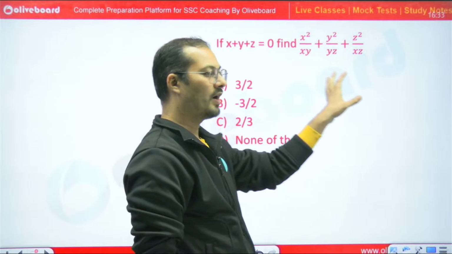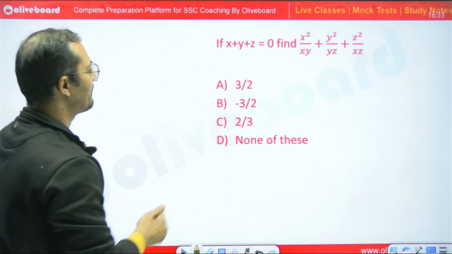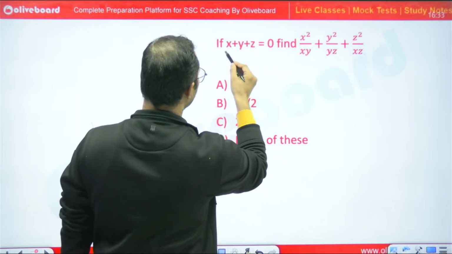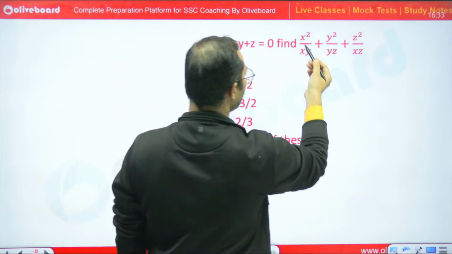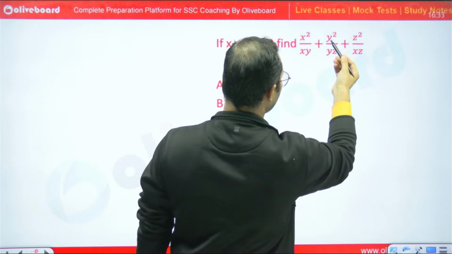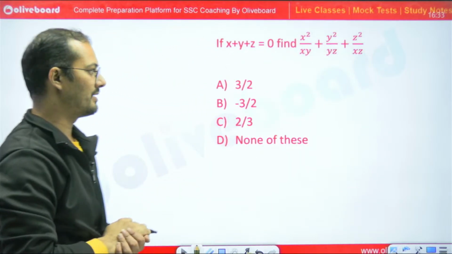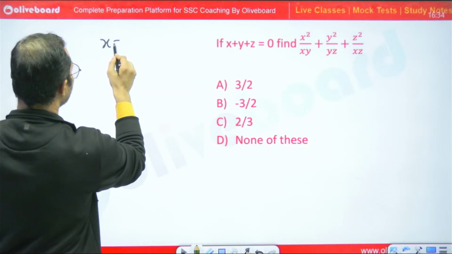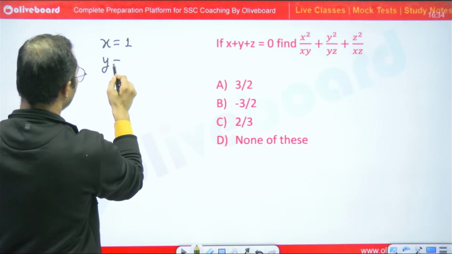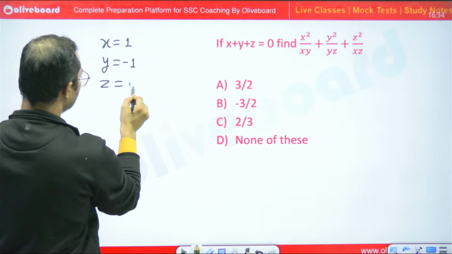Now tell me what would be the answer for this question. See, x plus y plus z is equal to 0. Find x square divided by xy plus y square divided by yz plus z square divided by xz. So clearly I can say that x is equal to 1, y is equal to minus 1 and z is equal to 0.